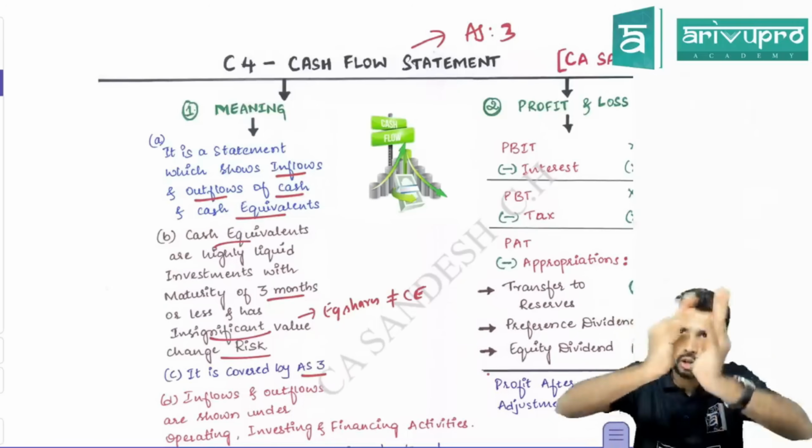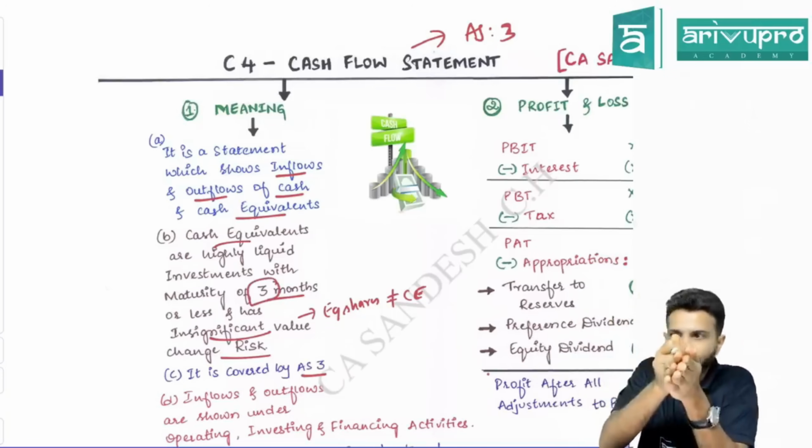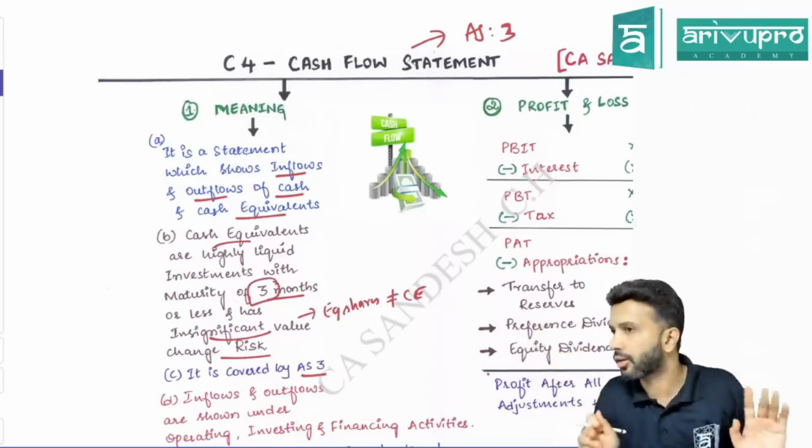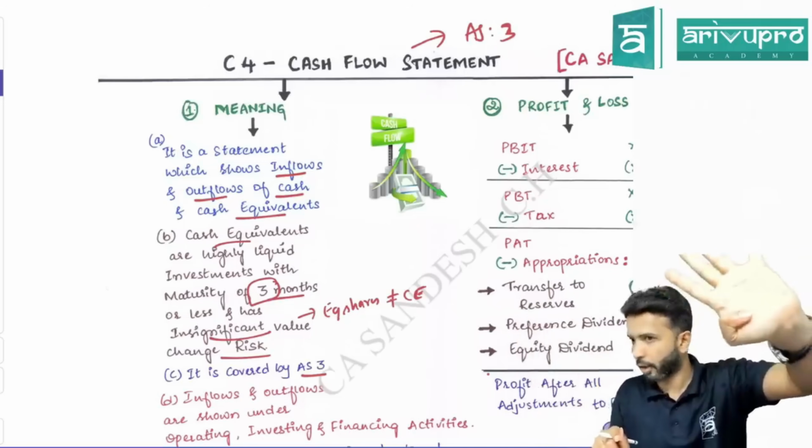1, the maturity, the total holding period of this investment should not exceed 3 months. From the day you buy, within 3 months, you should sell it off. Total period of holding should not be more than 3 months. So that is 1 feature of that investment.